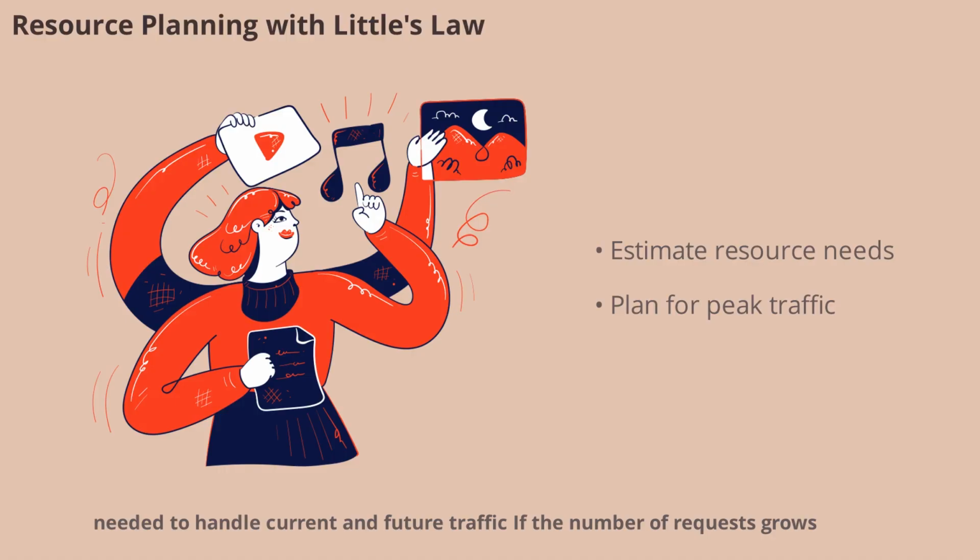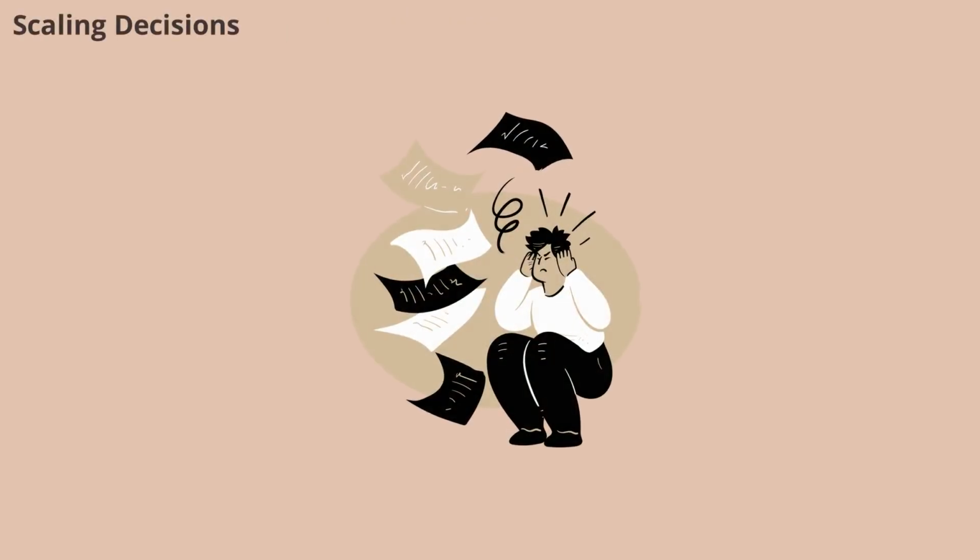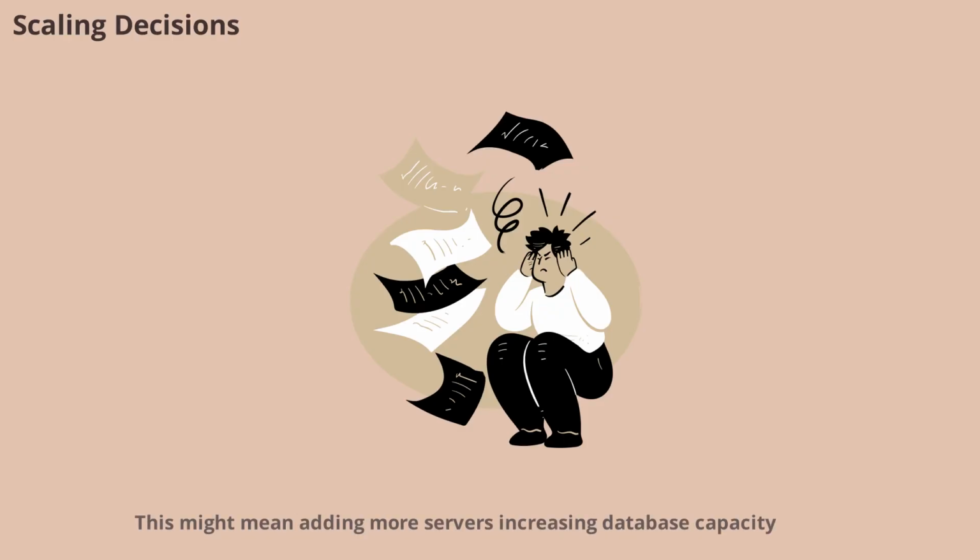If the number of requests grows, you might need more memory, threads, or database connections. This proactive approach helps prevent slowdowns and outages, ensuring a smooth user experience even during peak times. Little's law isn't just theoretical, it's practical. When you see the number of requests rising, you can decide whether to scale your infrastructure. This might mean adding more servers, increasing database capacity, or optimizing code to reduce response time. Little's law gives you a clear, data-driven way to make these decisions.